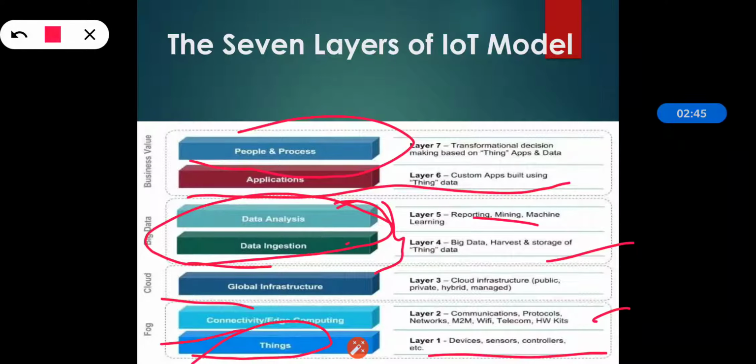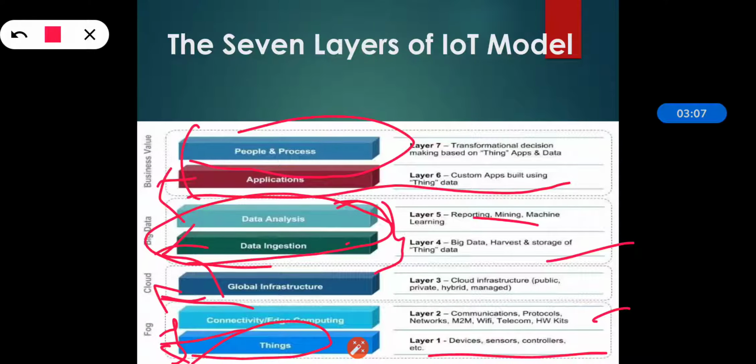So we can see over here all the layers are connected to a particular domain: layer 1 and layer 2 are related to fog computing, then layer 3 is related to cloud, layer 4 and layer 5 are related to big data, and layer 6 and layer 7 are related to business value.